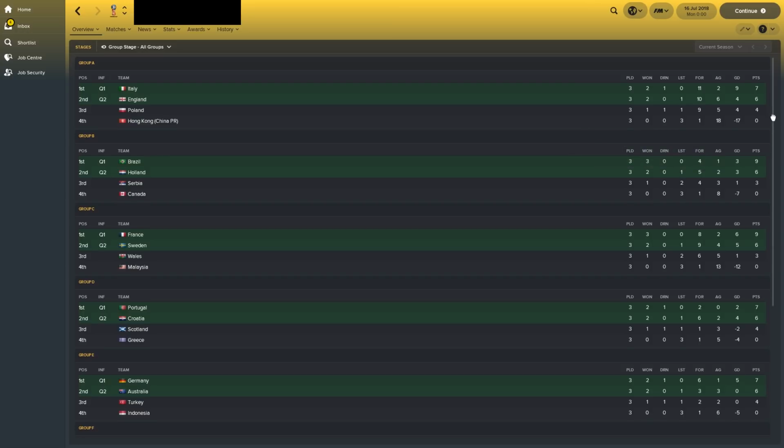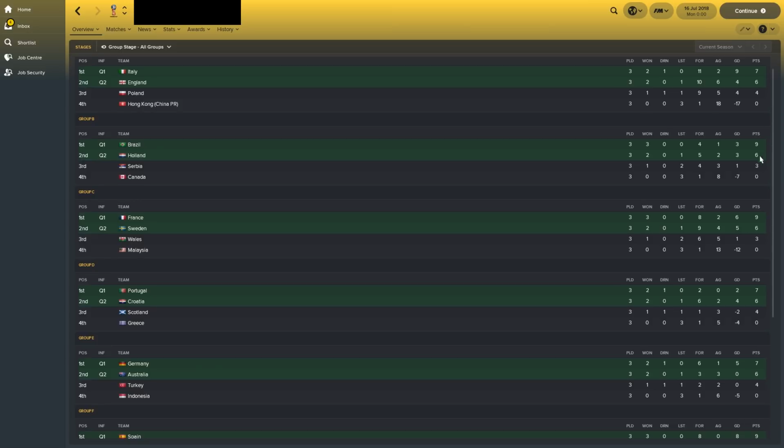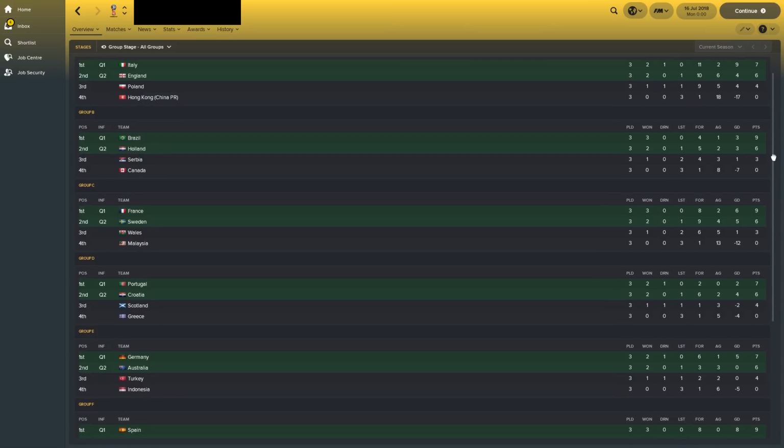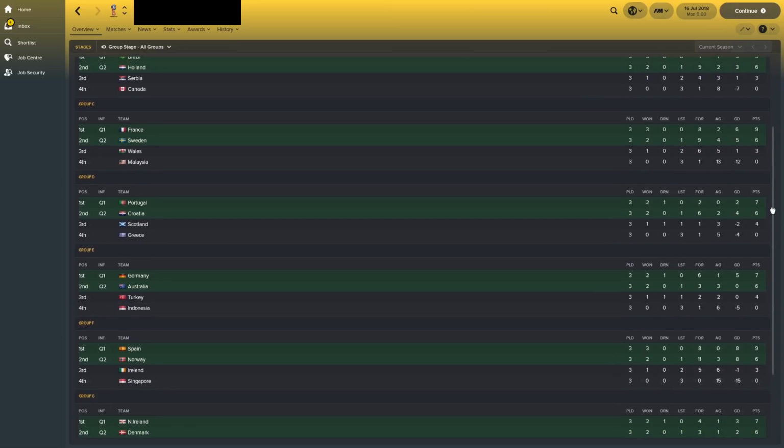Of course England conceded against Hong Kong. Brazil and Holland went through from Group B. Brazil easily going through with 9 points. Group C, France and Sweden went through once again. France dominating that group. Portugal and Croatia went through from Group D.